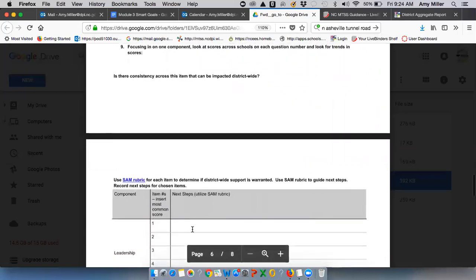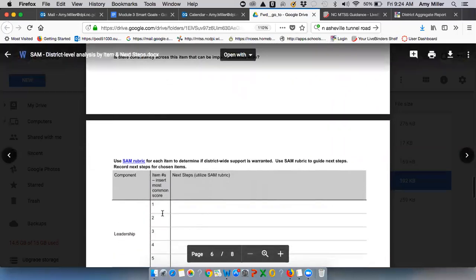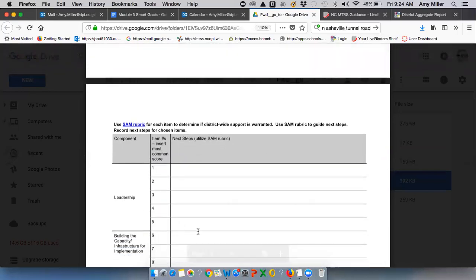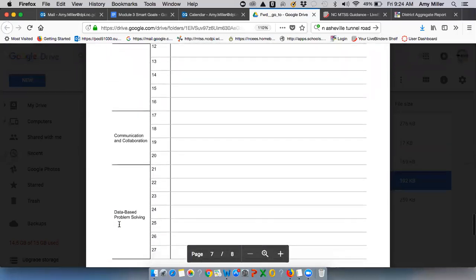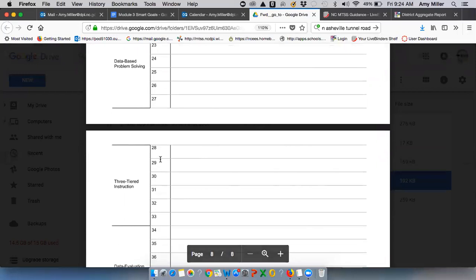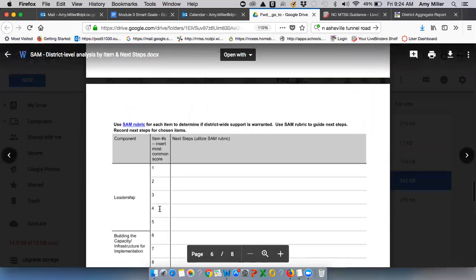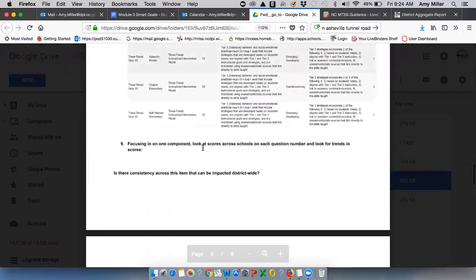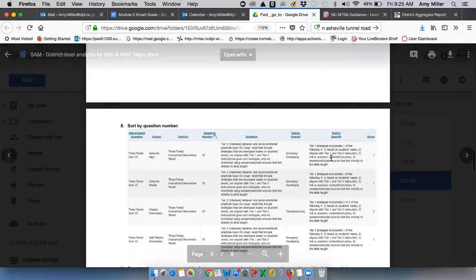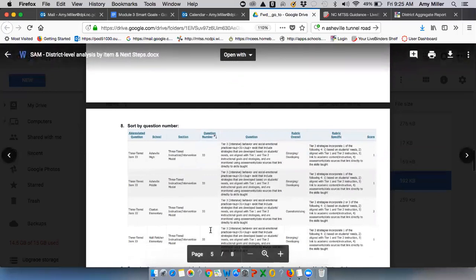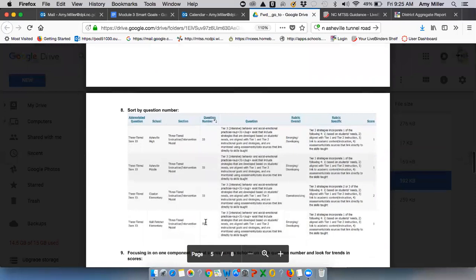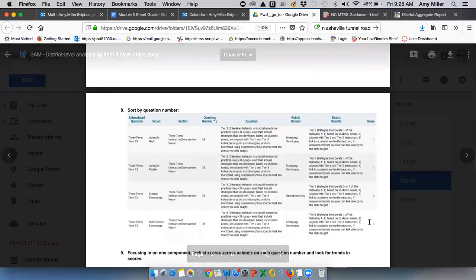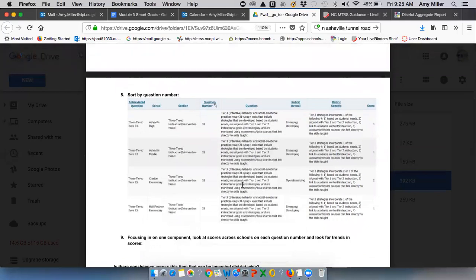And then you take whichever critical component you decided to focus on. We don't want you to do this for everyone because you get very tired, but if you're focusing in on one critical component, so for example, the three-tiered instruction intervention model, these are the question numbers, and what you can do as a way to analyze this data is you just insert what's the most common score. So when I looked at that data for this component, if I look back up here, I can see the most common score on this particular item, item 33, is a 1, indicating that they're not yet really implementing that.